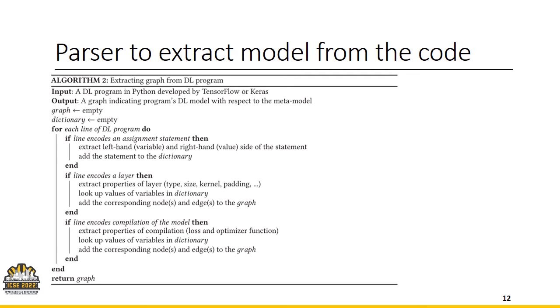Since NeuraLint works based on static code analysis, we have used a parser to inspect the code, extract relevant information, and build a model of the deep learning program. Our parser mainly relies on the API used by the developer to define a layer or configure something inside the program. In other words, the parser inspects the code line by line to find specific APIs in Keras or TensorFlow that have been used to define a layer or configure something in the training program. At the end, the parser should be able to extract all information and build a whole model of the program.